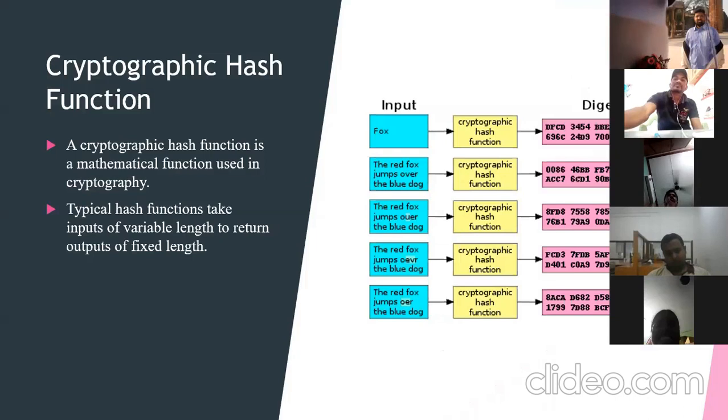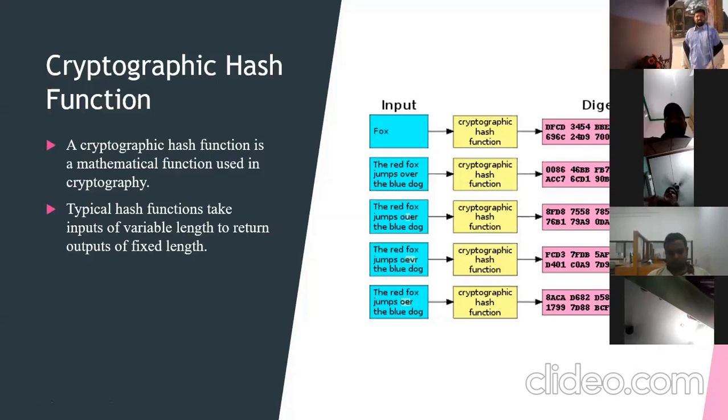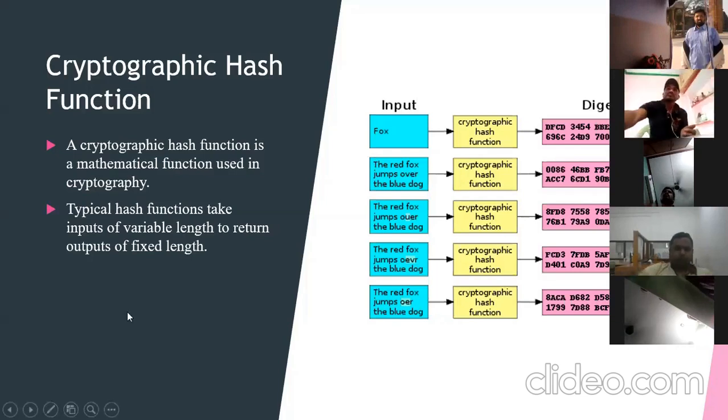So based on the algorithm, it's based on the hash function. Here you can see that it will take variable length input and produce a fixed output. We call these one-way hash functions because for a given message m, it is easy to compute h of m. That is, for a given message we can easily compute the hash value. But for a given hash, it is practically impossible to compute the original message m. That's why we call them one-way hash functions.